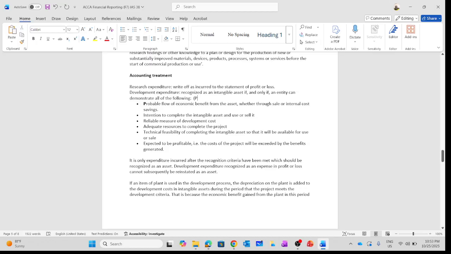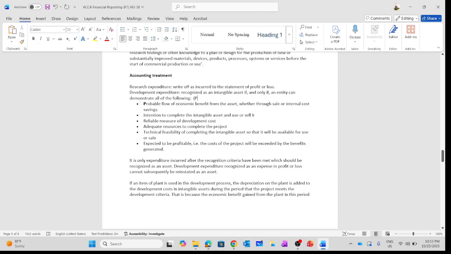Then we are talking about the technical feasibility of completing the intangible asset so that it will be available for use or sale. We need to have the expertise. We need to have individuals who are able to complete the development phase of the project. So that is the T. And finally, it is expected to be profitable.